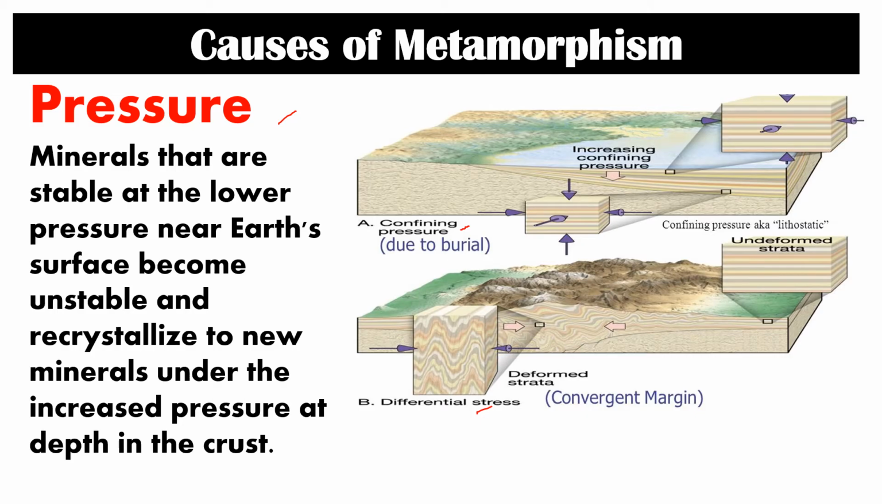Confining pressure happens when the surroundings from all sides of the rock exert equal pressure. So in this example, or in this diagram, this is the rock which is exposed to different forces from different sides, different directions, that are equal in amount.